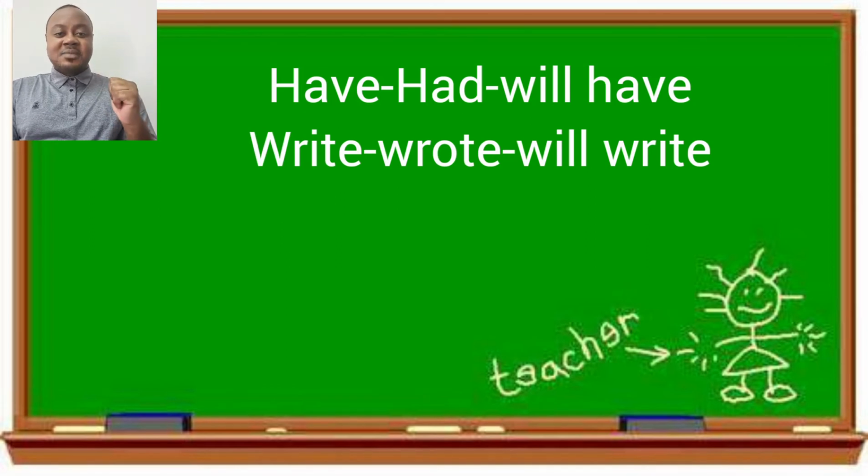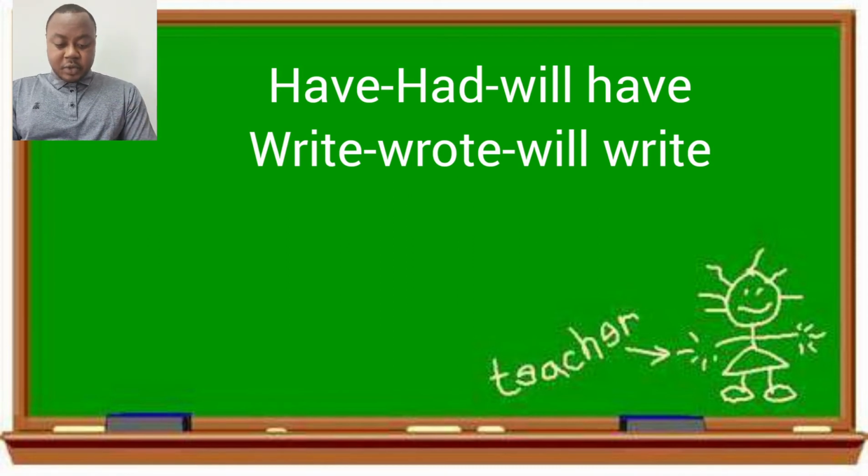That is in the past, meaning the pen is no longer with me. The future will be I will have a pen. Therefore the verb have, which is possessive, becomes have for present, had for past, and will have for future.